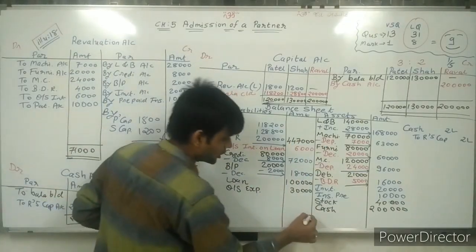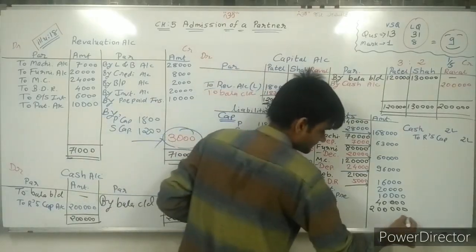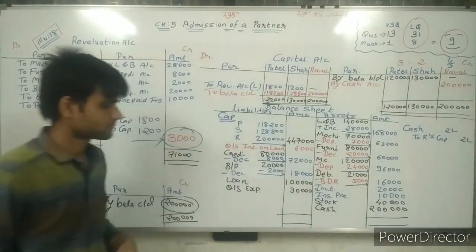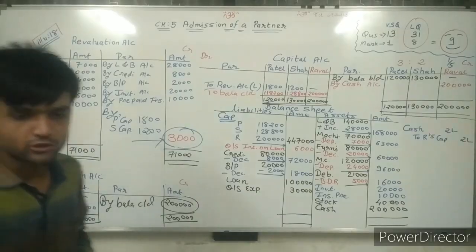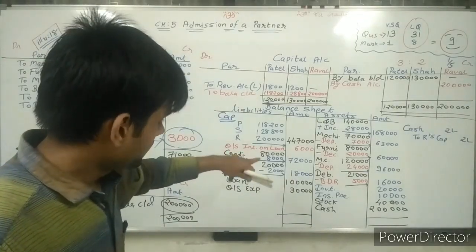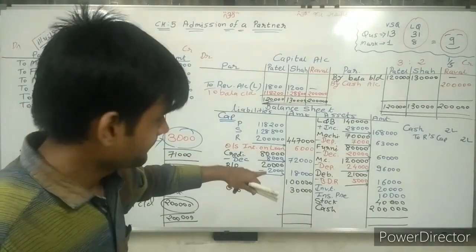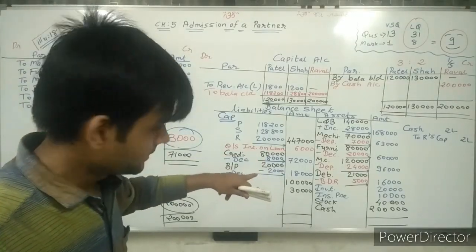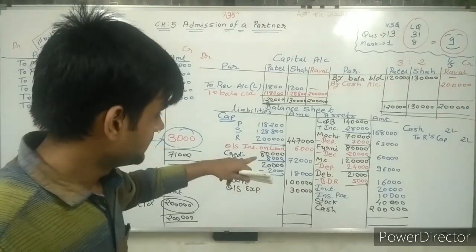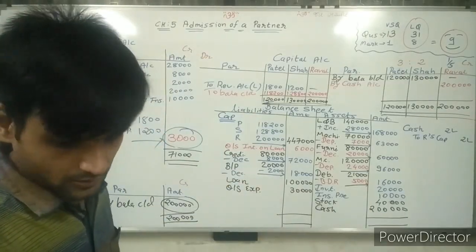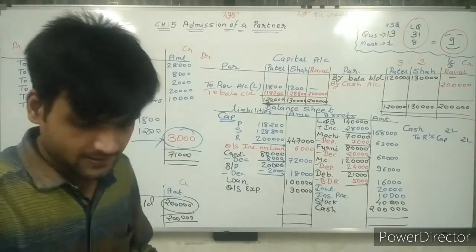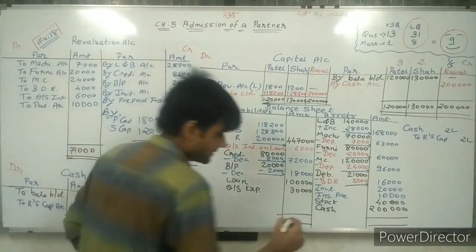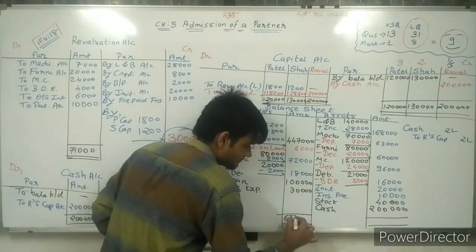Now sir, make total of both the sides. 447, 1 lakh rupees, 72,000, 18,000, 30,000, 6,000. So total of this is 6,73,000.